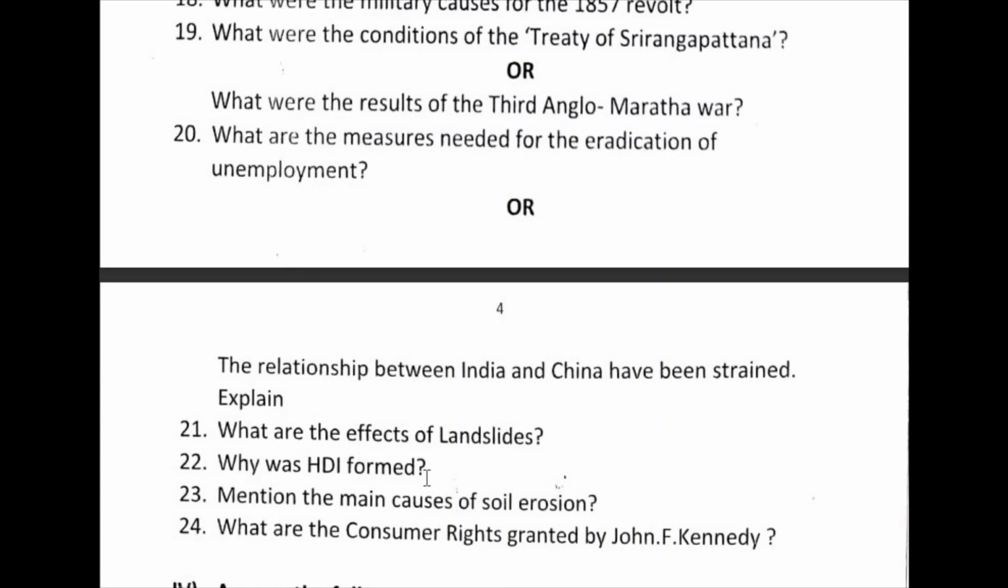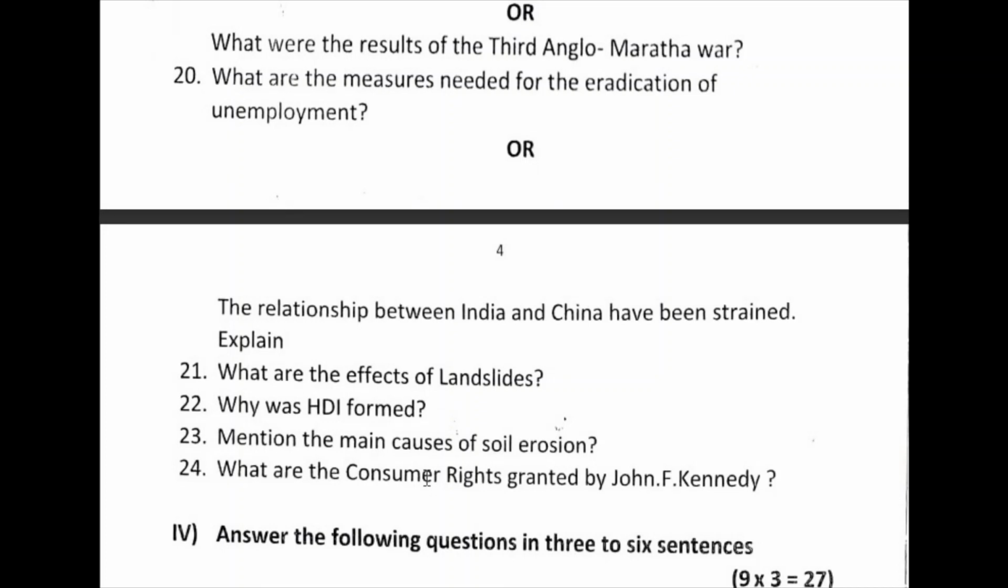23rd question. Mention the main causes of soil erosion. What is the cause? Deforestation, overgrazing, shifting cultivation, faulty methods of cultivation, use of topsoil for making bricks, tiles, etc. So these are the main causes of soil erosion.